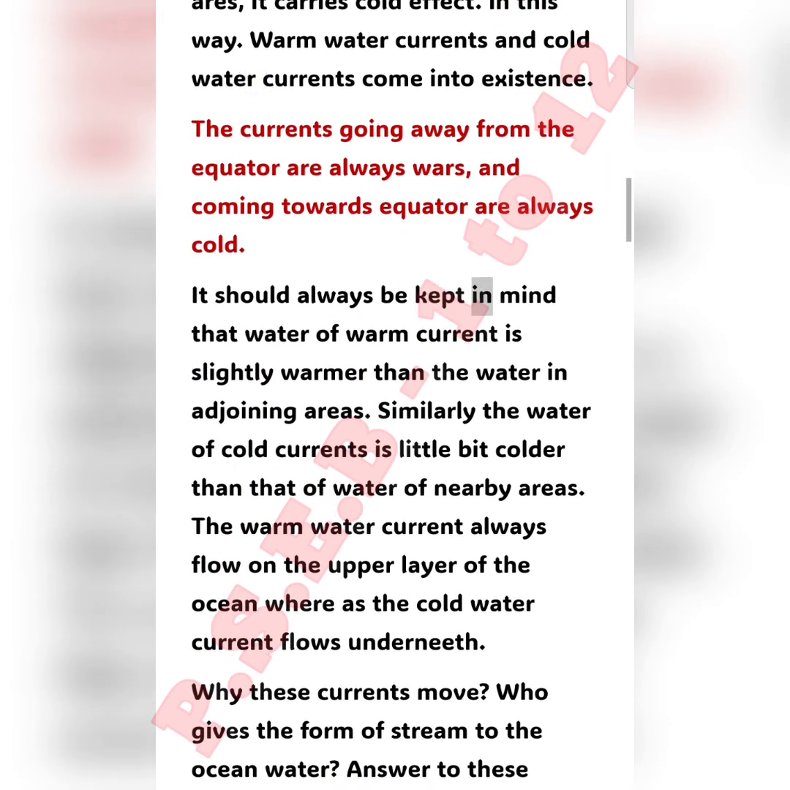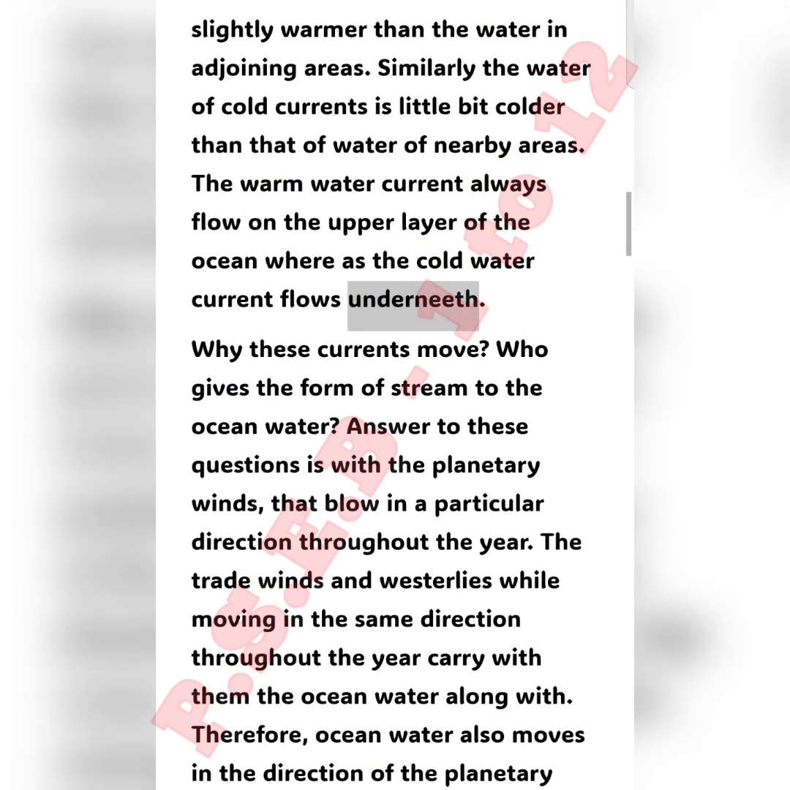It should always be kept in mind that water of warm current is slightly warmer than the water in adjoining areas. Similarly, the water of cold currents is a little bit colder than that of water of nearby areas. The warm water current always flows on the upper layer of the ocean, whereas the cold water current flows underneath.